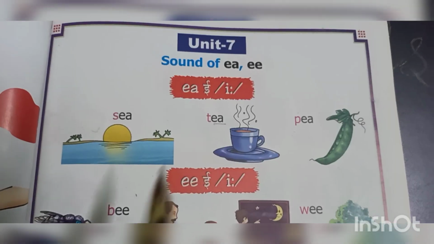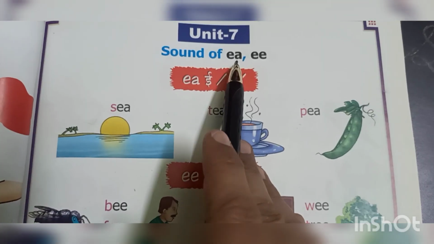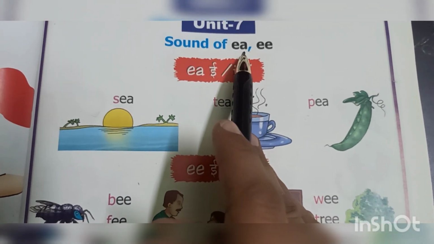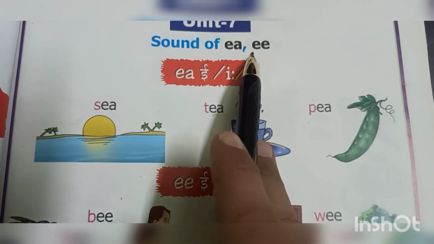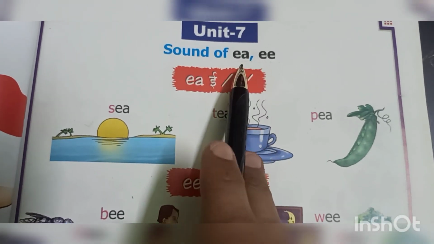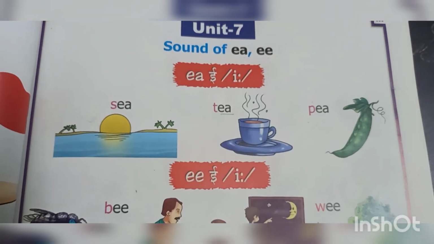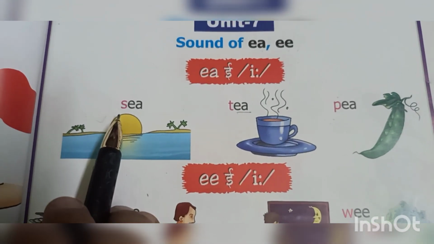Let's start. Here are some examples of E and double E, which is also known as the long sound of E. Both are the sound of E, but there are some differences which we can only recognize by pronunciation.